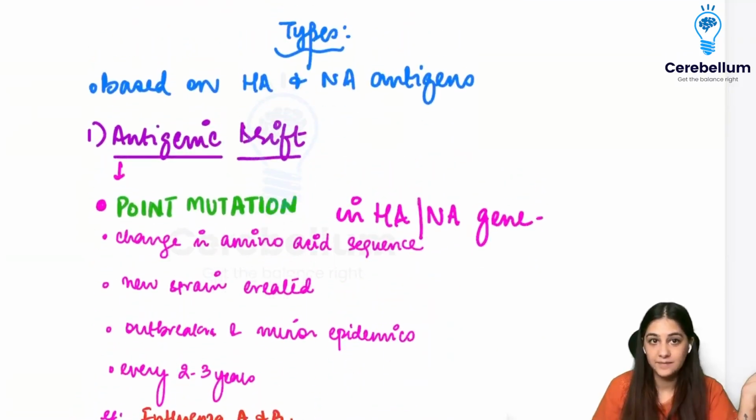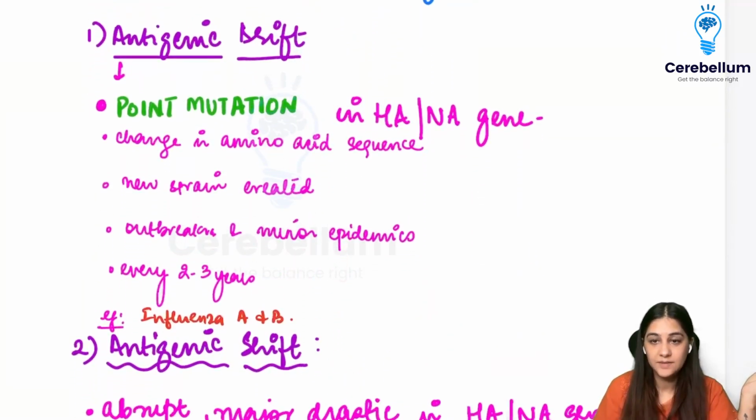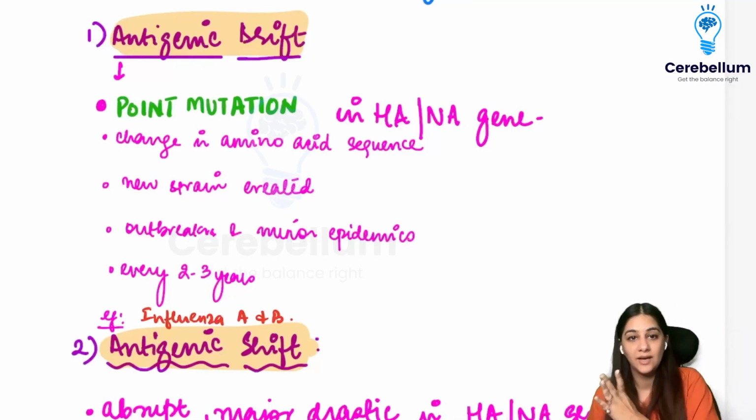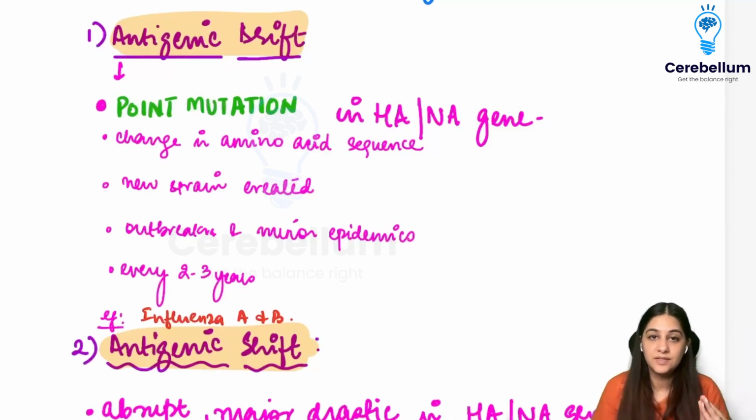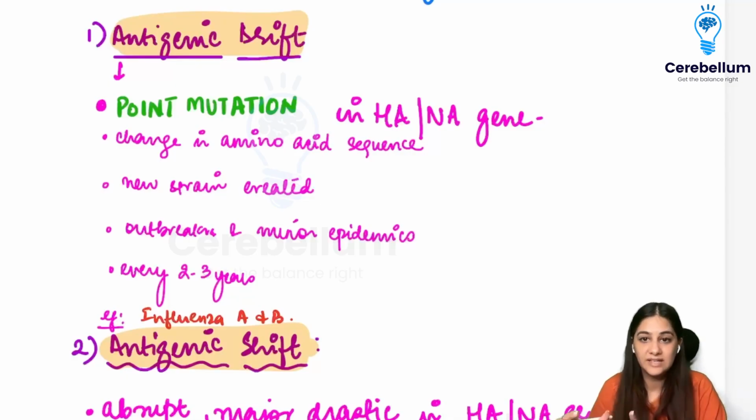Now, what are the types? There are two things that are seen in influenza. One is called the antigenic drift, and one is called the antigenic shift. Drift is something that happens over a span of time. It is happening slowly, and you're slowly drifting away.